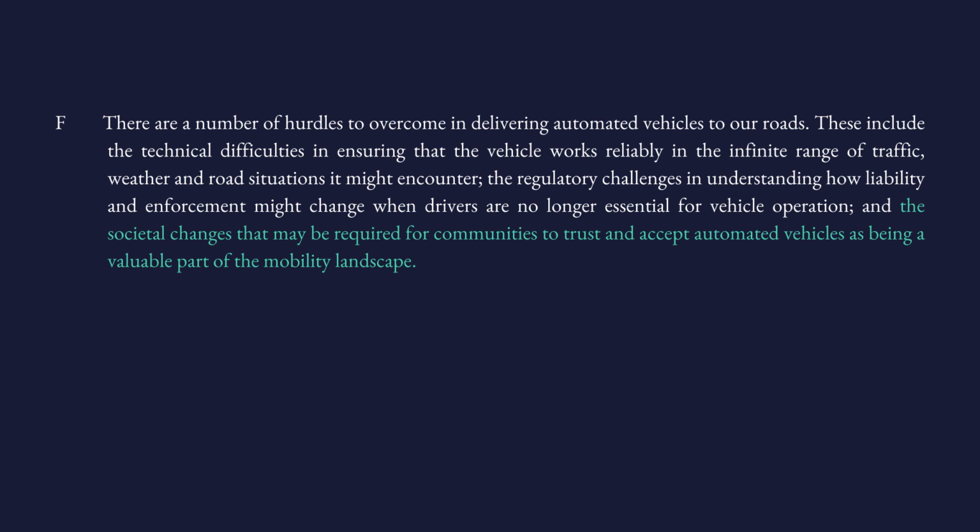Well, for that, you're going to have to go back and read the title of the paragraph to see what we are discussing in this paragraph. The topic says there are a number of hurdles to overcome in delivering automated vehicles to our roads. And voila, we have it here. Hurdles means challenges, problems, and overcoming signals that. So yes, here we are talking about disadvantages, about the challenges in this paragraph, and this was one example. So clearly this is one disadvantage.